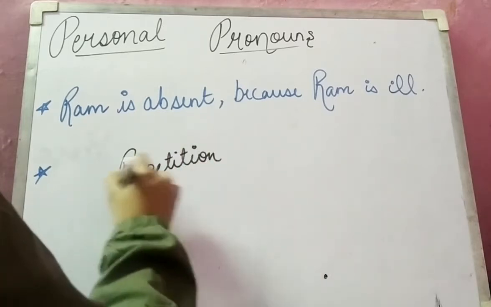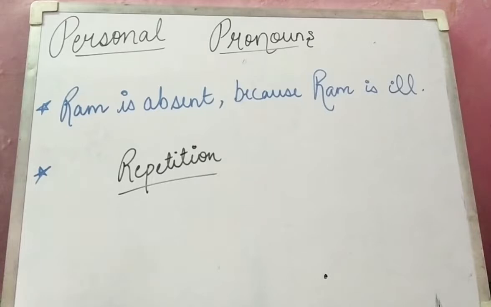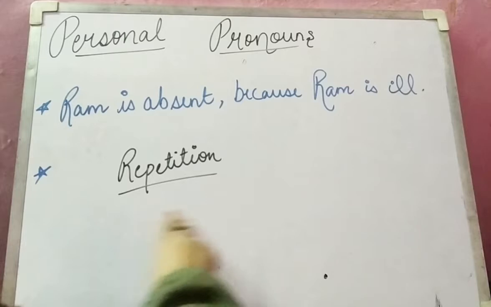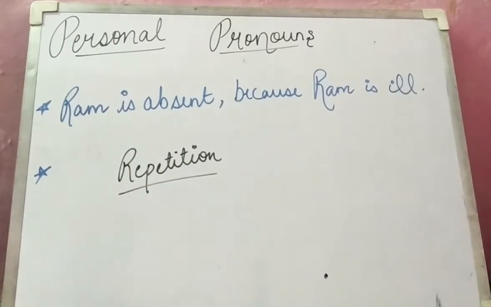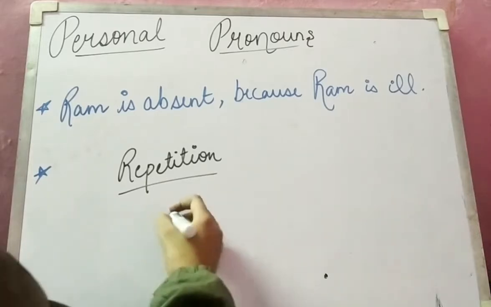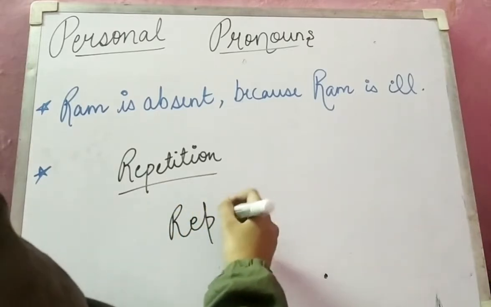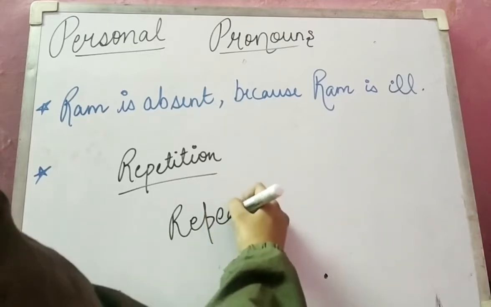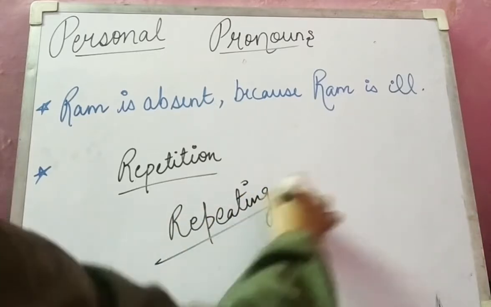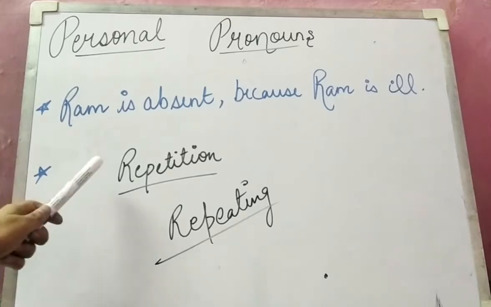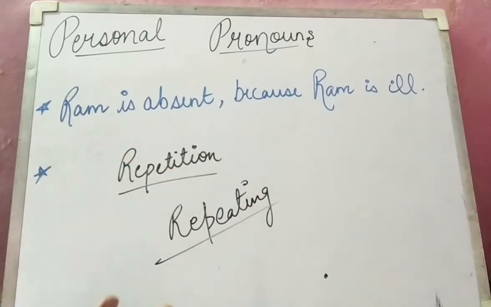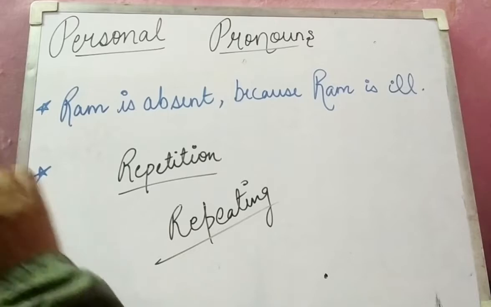Repetition. First you should know the meaning of repetition. Repetition is simply the meaning which we can see from here only, that repetition means something that will be repeated. In my previous video I have also written that. So I am writing here also, repeating means the words or things that will be repeating, that is known as repetition, the thing that will be repeated in one sentence. So repetition simply means repeating.